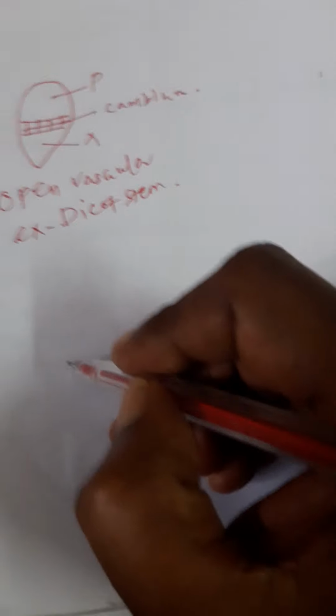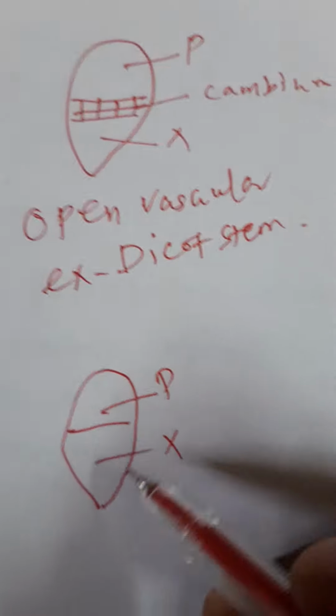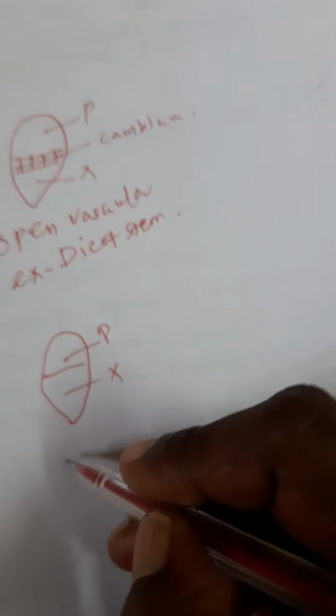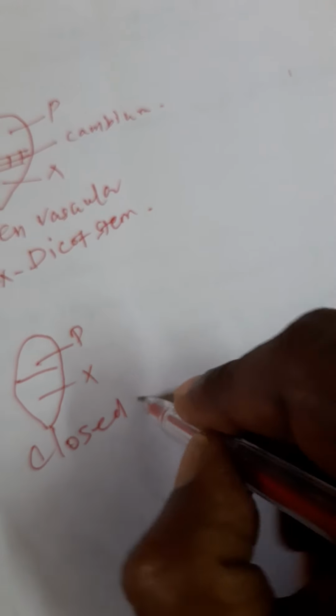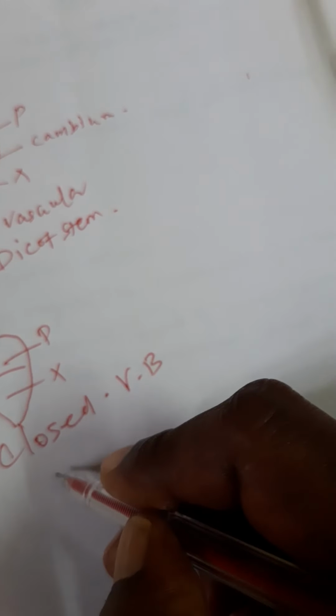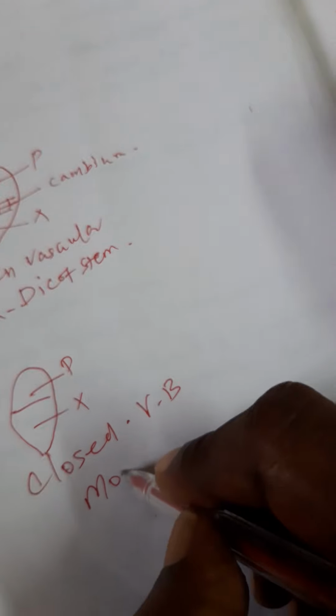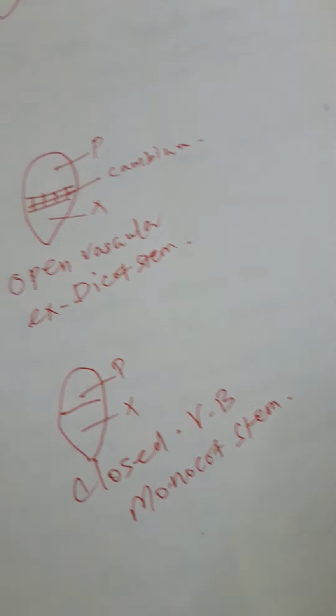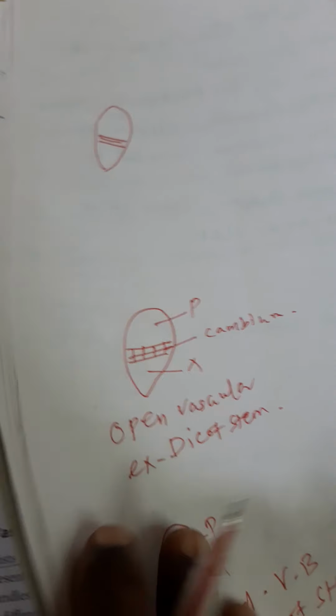Then the same, this is phloem, this is xylem, but cambium is not present in between phloem and xylem. This type is called a closed vascular bundle. Example, monocot stem. Okay.